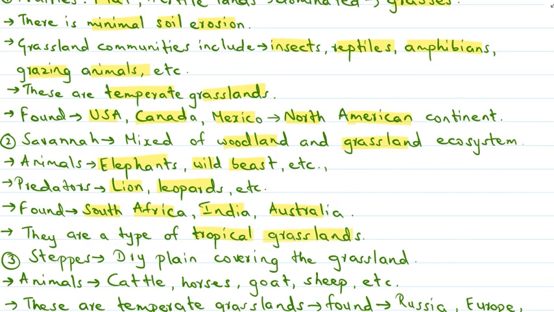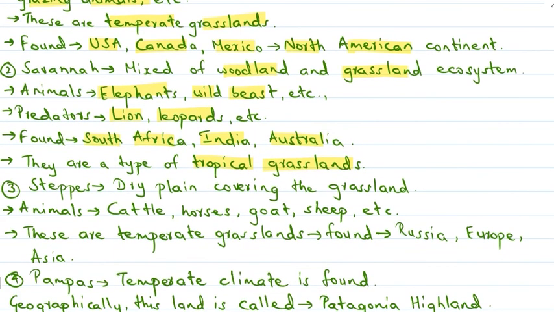Then we talked about steppes. A steppe is a dry plain covering the grassland. Animals found here are cattle, horses, goats, sheep, etc. These are temperate grasslands that can be found in Russia, Europe and Asia.